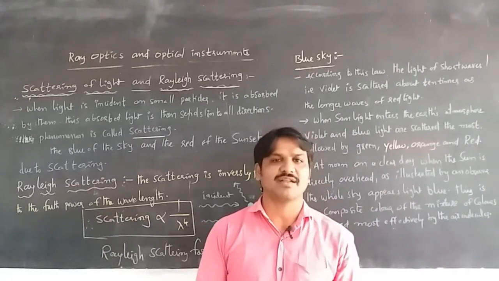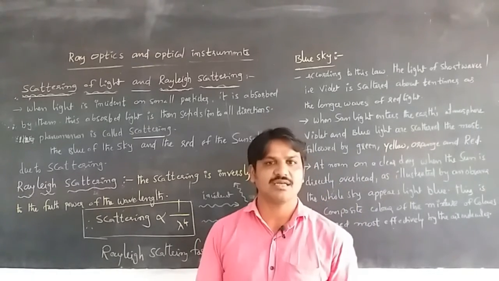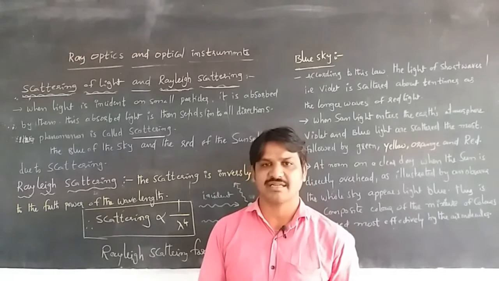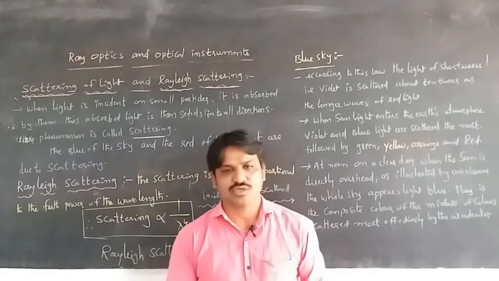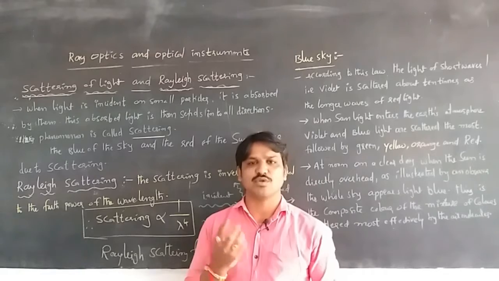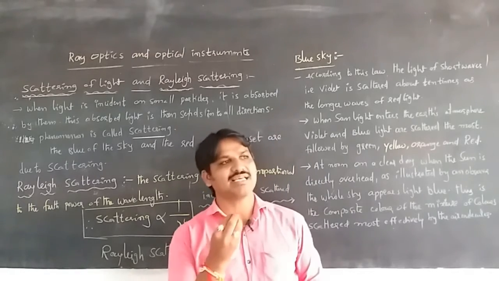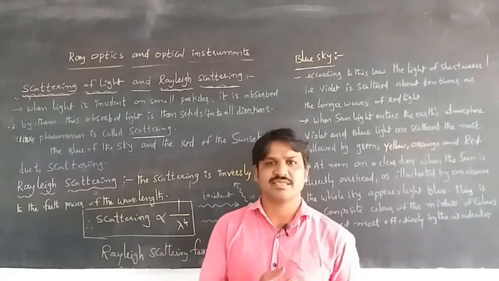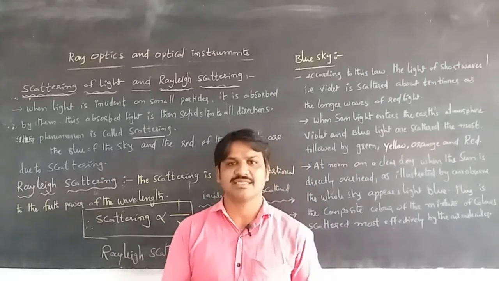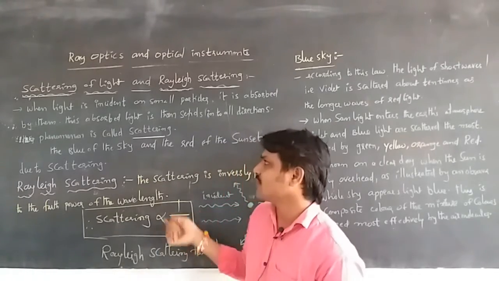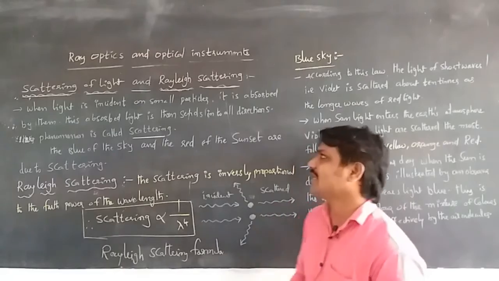In that, Rayleigh has given some equations about scattering, and we are going to know why the sky appears blue. It appears blue because of the scattering of light.